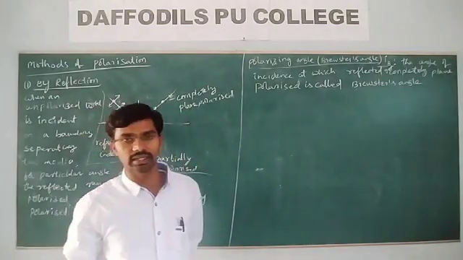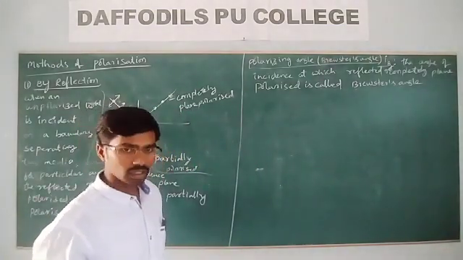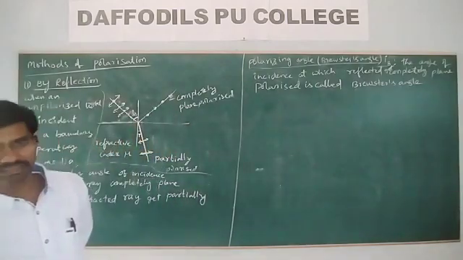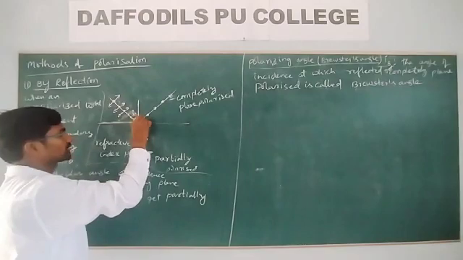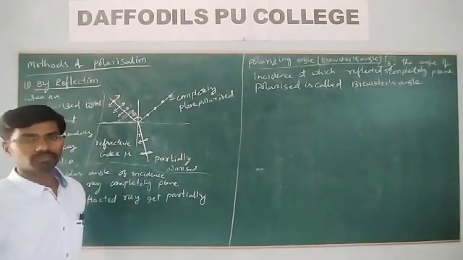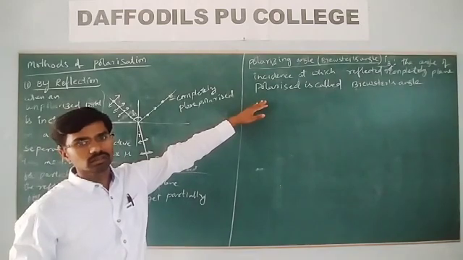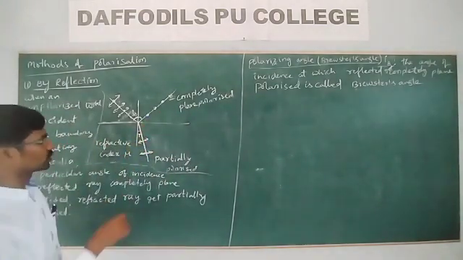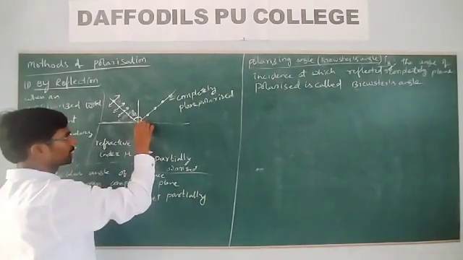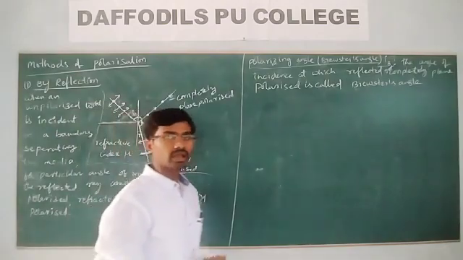Brewster's angle, or polarizing angle. Now let me discuss the relation in this case between the polarizing angle and the reflector. Remember, at the polarizing angle, the reflected ray and the refracted ray are perpendicular to each other.